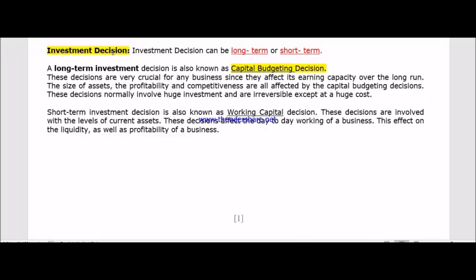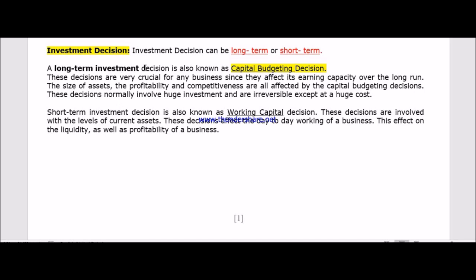The first decision was the investment decision. There are two types of investment decision: long term and short term. That means how much amount you have to invest in long-term assets, that is non-current assets, and how much in short-term assets, that is current assets.